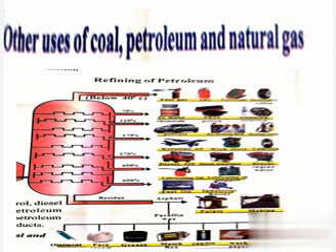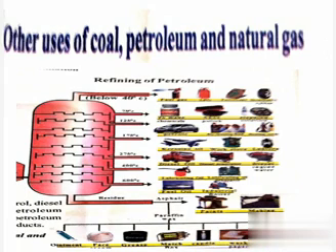One of the first fractions to be separated from petroleum was kerosene, which was found to be a better fuel than petroleum.